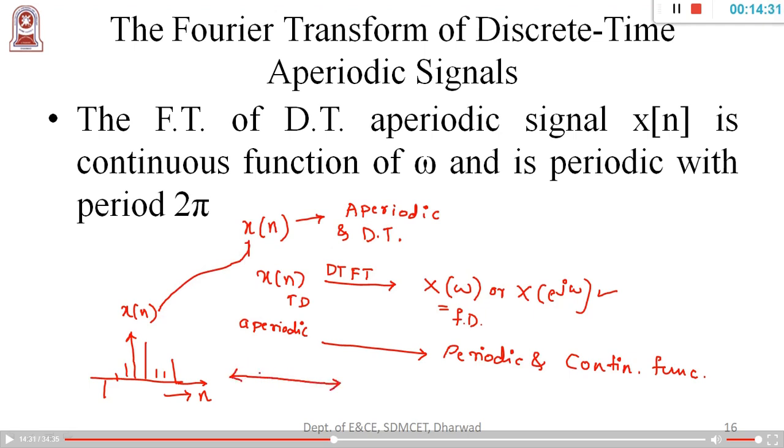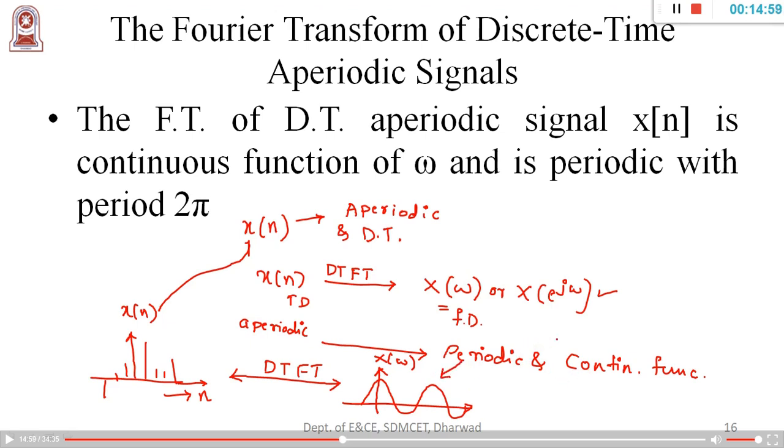When I shift from time domain to frequency domain by applying the DTFT concept, this x of omega is no more discrete. This will become a continuous signal, and it will be a periodic signal. That is what I told you.